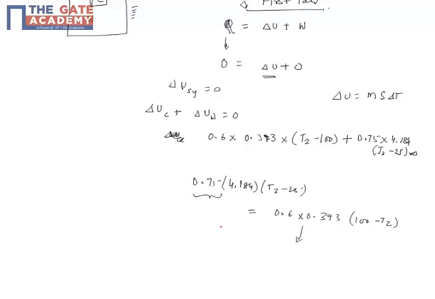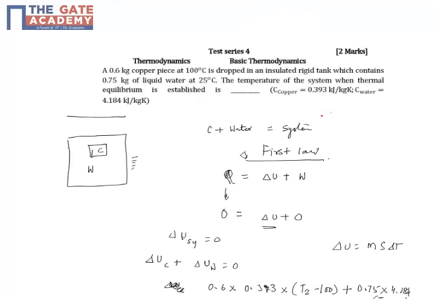Now you just have to solve for T2, and when I solve for T2, I get 30.24 degrees Celsius. So when you drop the copper into the water, and finally when they come to equilibrium, at that point you have applied the energy balance, and we got 30.24 as the answer. So this is just an energy balance problem, first law of thermodynamics. Thank you.